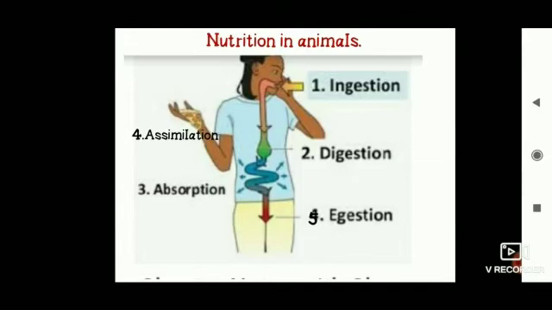Then the last step is egestion, the removal of undigested food and unwanted waste products from the body. In plants there is no excretory system, as we have seen, but in animals there is an excretory system to remove the undigested food or unwanted waste. The body doesn't require that waste material, so it is removed from the body, and that process is called egestion. So these are the 5 basic steps of nutrition in animals.